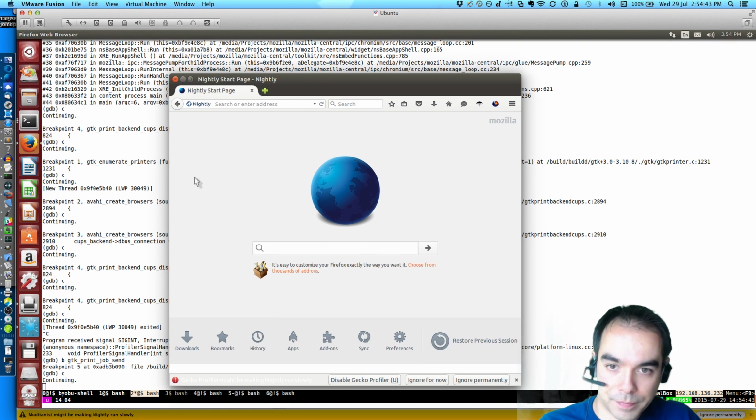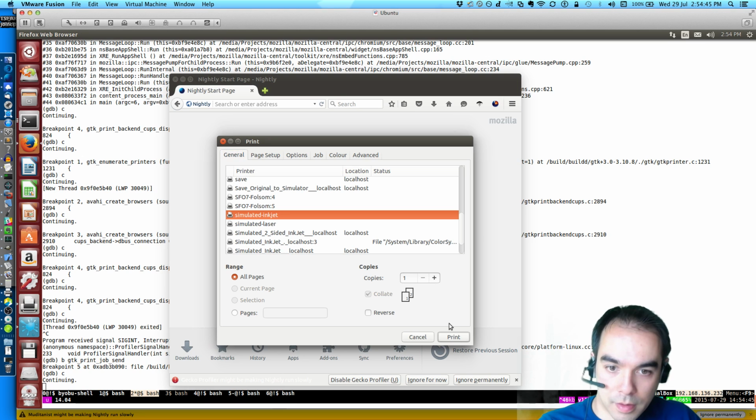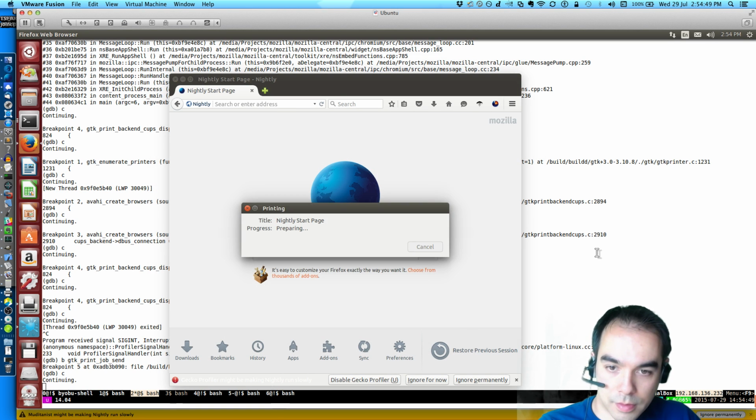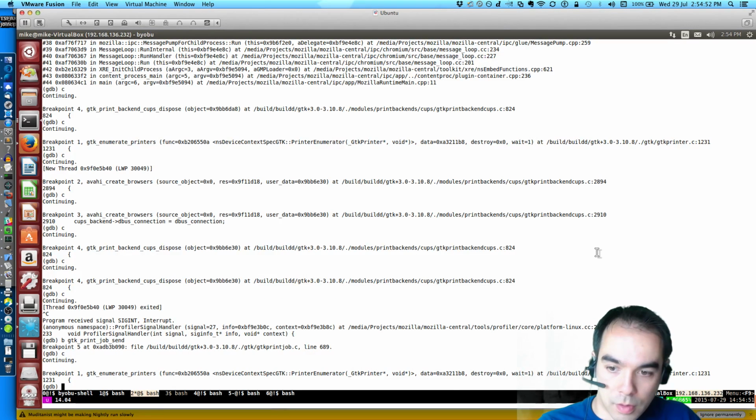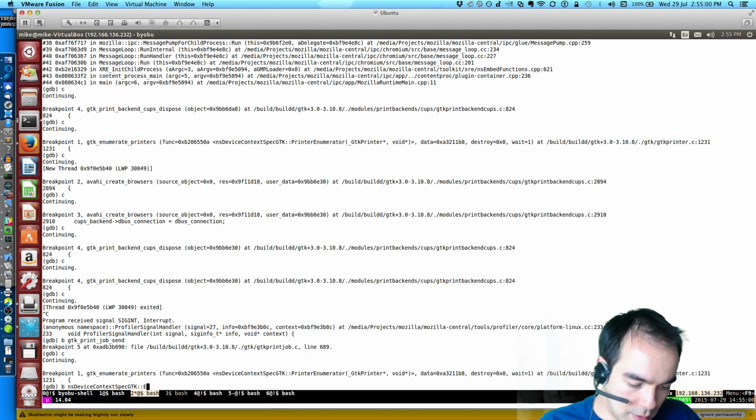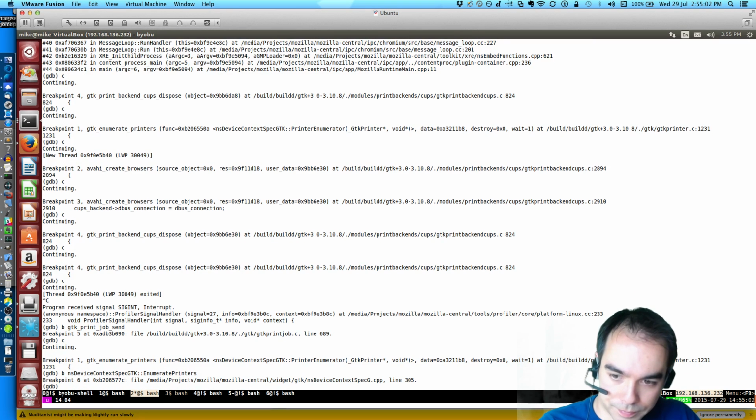Print. 5 copies. We're going to enumerate the printers. Oh, I'm going to also add a breakpoint in the device context spec GTK enumerate printers. Right?